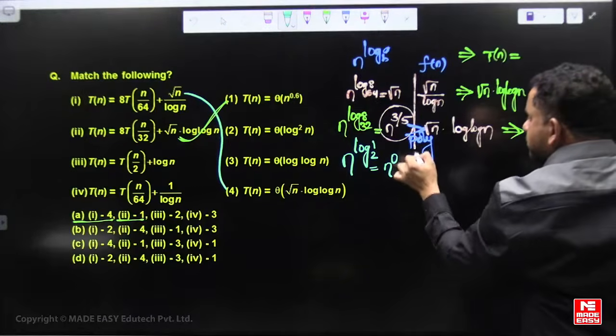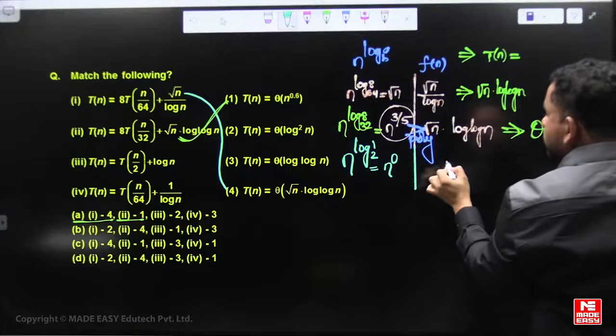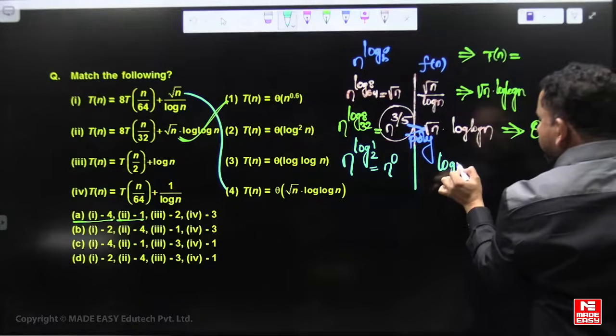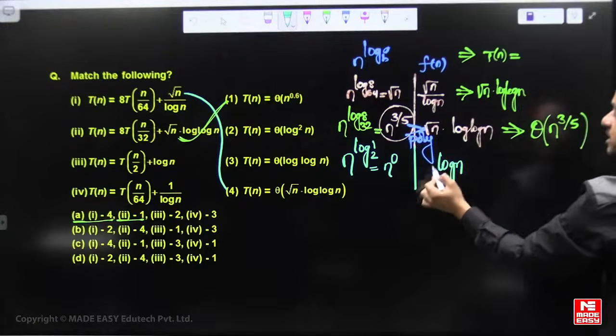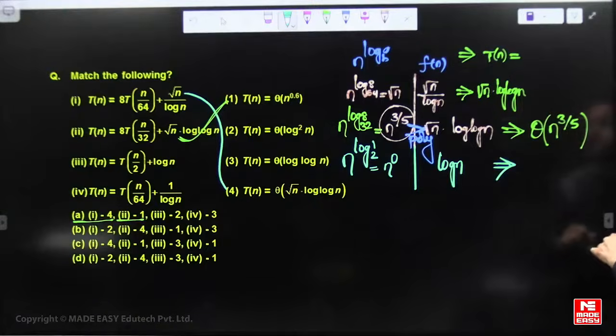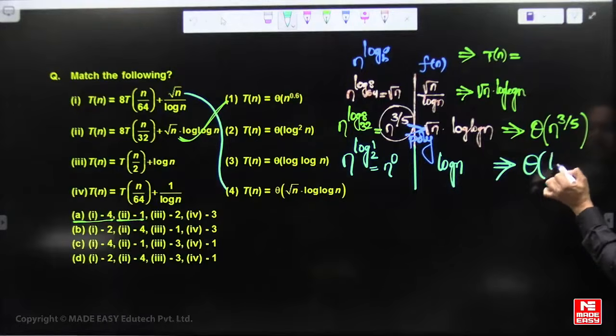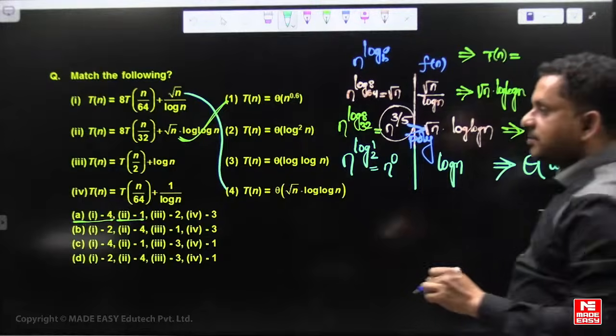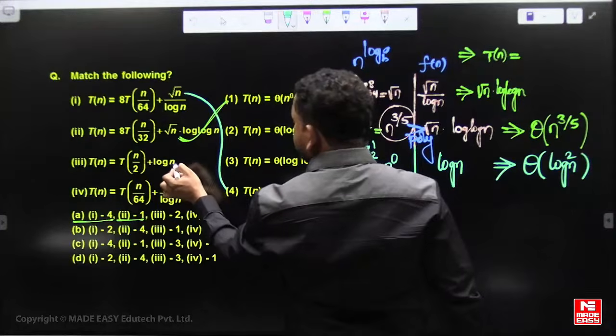The f of n function is log n. So f of n is log n times bigger. If f of n is log n times bigger, it comes under the modification of case 2: n to the power of log a base b multiplied with log n to the power of k plus 1. So with k equal to 1 the condition is true, it is log n whole square. That means 3 to 2.